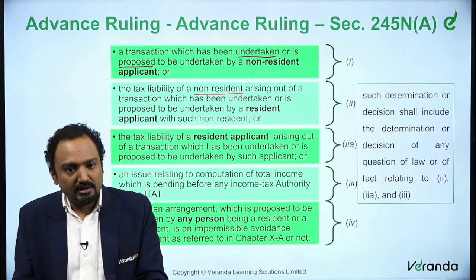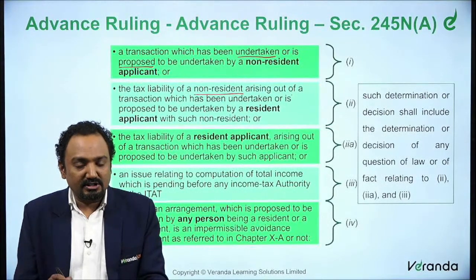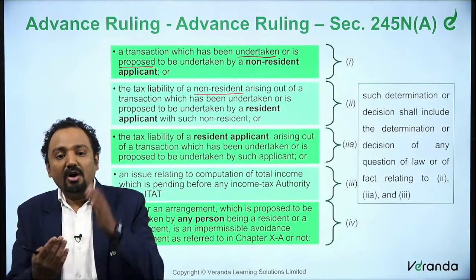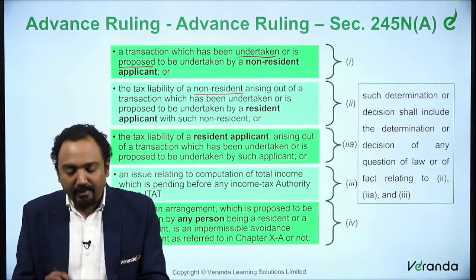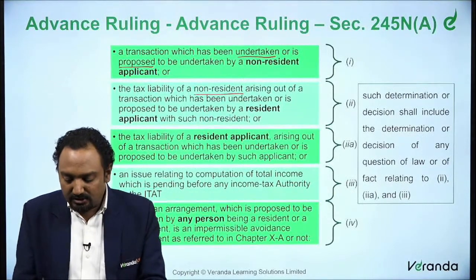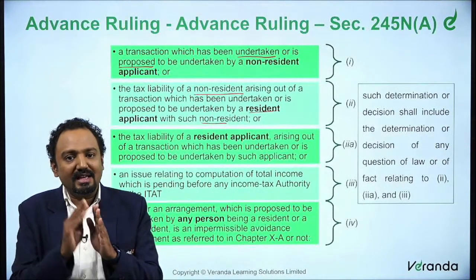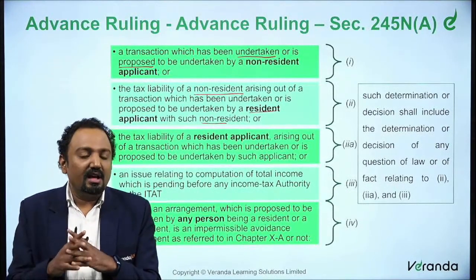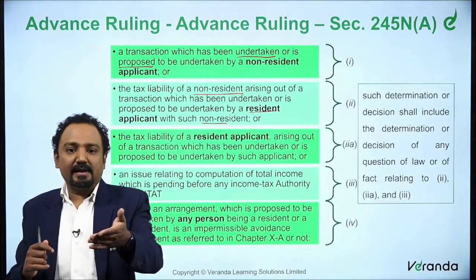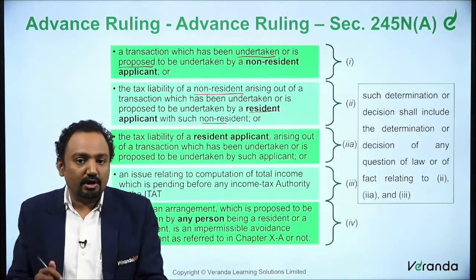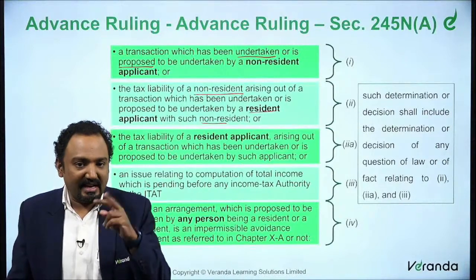So the tax liability of a non-resident arising out of a transaction which has either been undertaken or is proposed to be undertaken by a resident applicant with such non-resident. So there is a resident, there is a non-resident. So it's a transaction between a resident and a non-resident, where the resident is the applicant here to determine the tax liability of a non-resident. So this is the second situation.